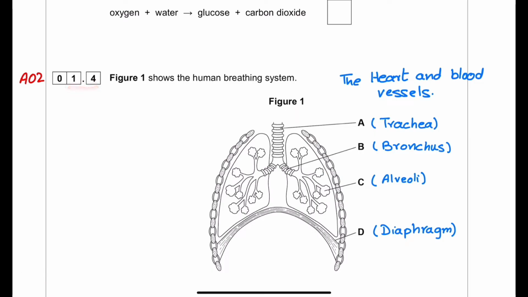1.4 is an AO2 question. Figure number 1 shows the human breathing system. The lungs are shown, and this question is from the heart and blood vessels. A is trachea, B is bronchus, C is alveoli, and D is diaphragm.